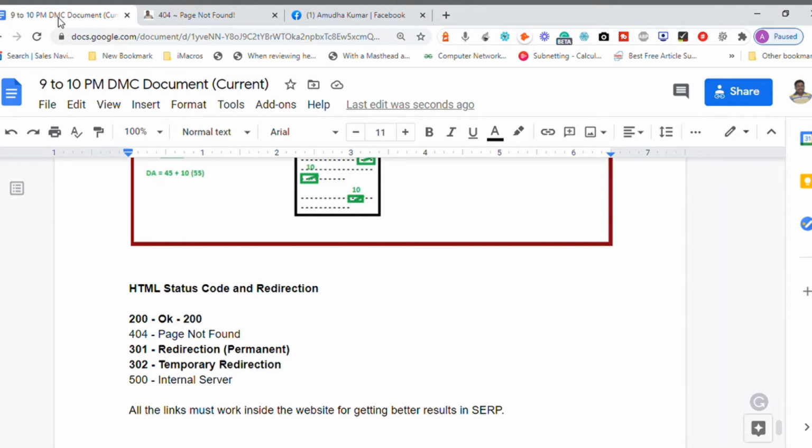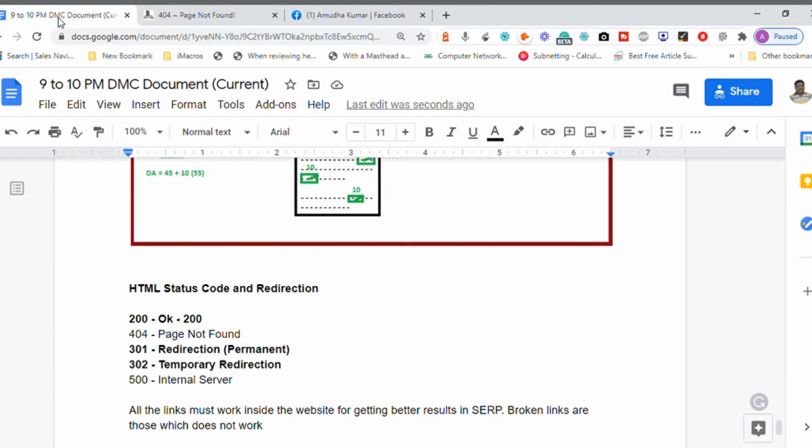All those links which are not working are called broken links. Broken links are the links which do not work, which means when a person clicks on the link, it will not load due to several reasons.